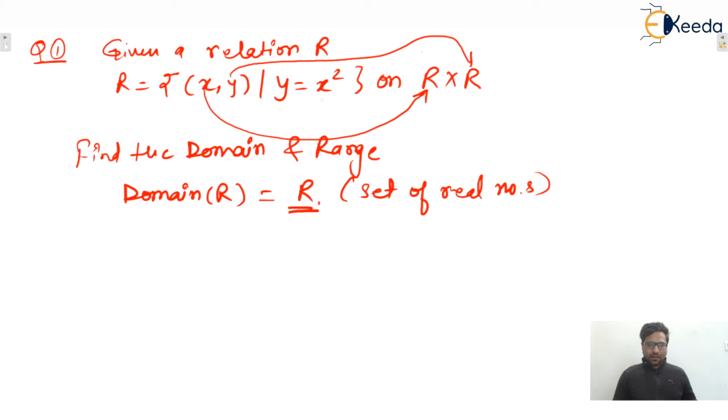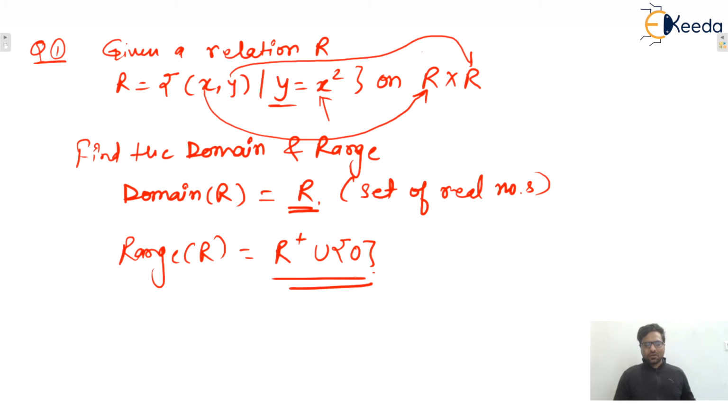But remember, whatever x value you give, y will always be positive as well as 0. So negative real numbers are not possible in the range. So the range contains positive real numbers union with 0. Isn't it? 0 is also present. I hope this one is clear to everyone.